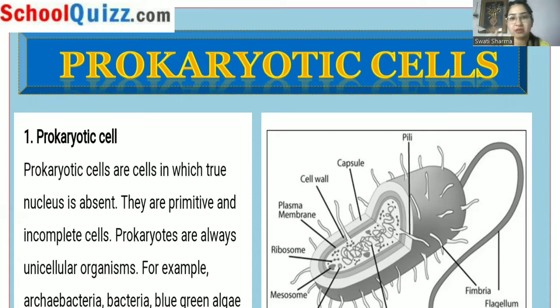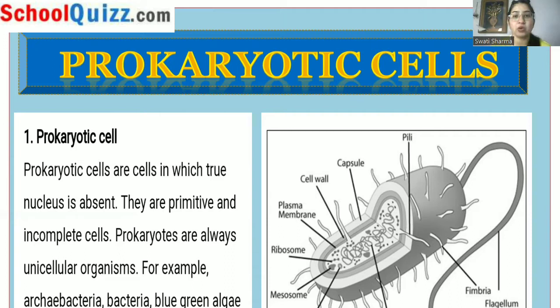Up till this part, you should only know the parts of prokaryotic cell. In later videos, we will discuss the function of each and every part and the composition with which they are made. Then we have ribosomes inside the prokaryotic cells. Mesosomes are found. Plasmid is present and nucleoid is present. Apart from that, fimbriae are there and flagella is there.